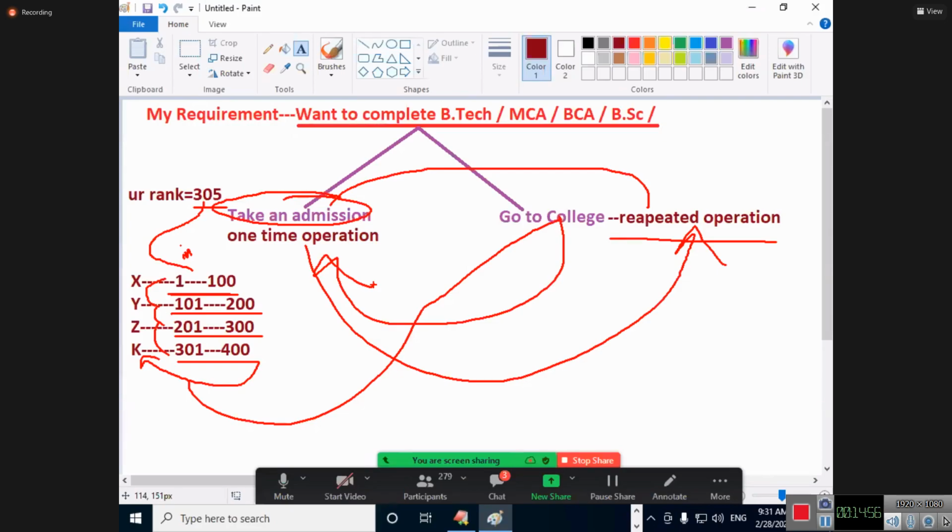That's why a repeated operation has to be repeated, and a one-time operation has to be done one time only. You cannot exchange those operations. Are you getting my point?